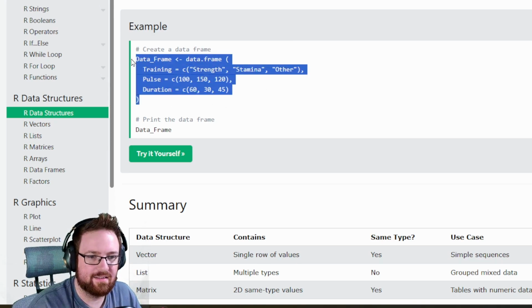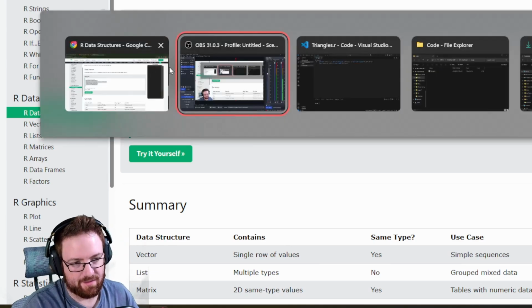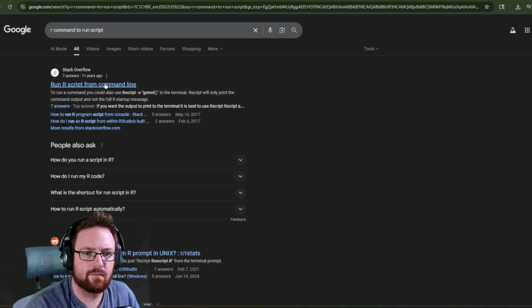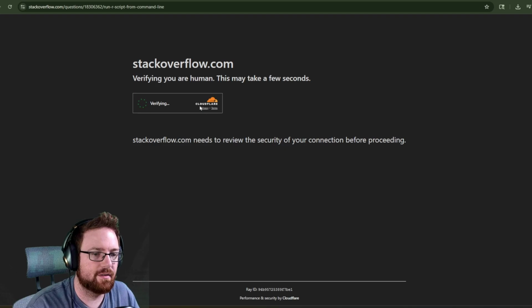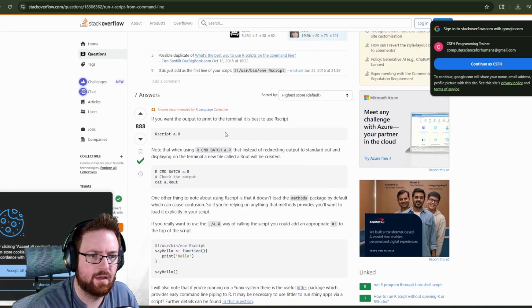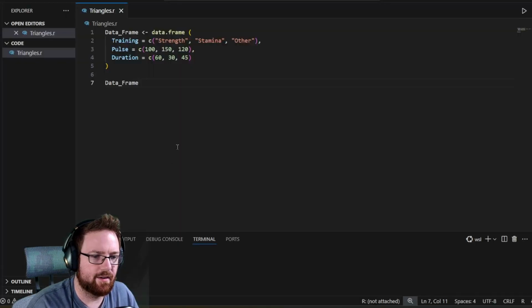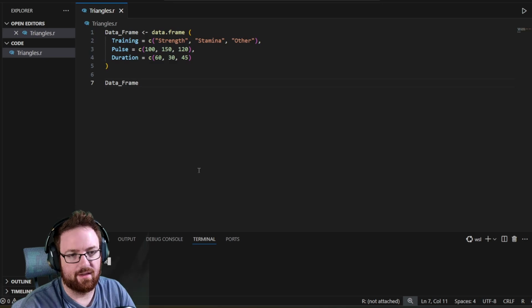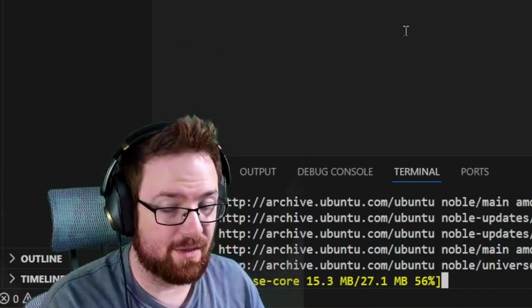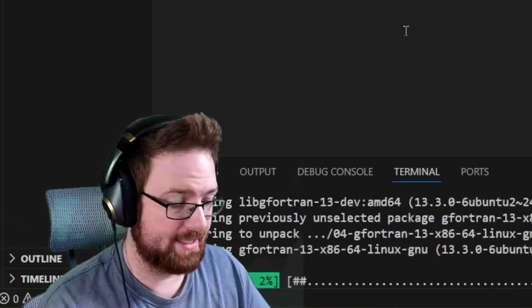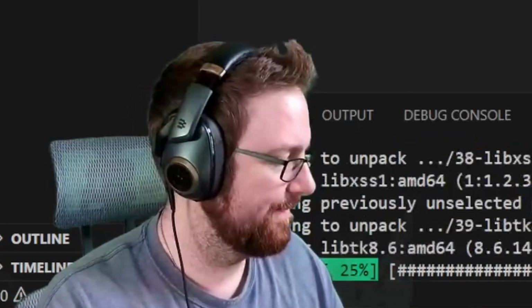Yeah, let's just start with this. Let's see what this data frame looks like if I run it, if I can. Oh, is it a scripting language? That makes a lot of sense, actually. We're just gonna do Rscript a.r, or the name of the thing. Rscript. Are you sure you want to add 256 megabytes? Yes. Yes, I'm sure.